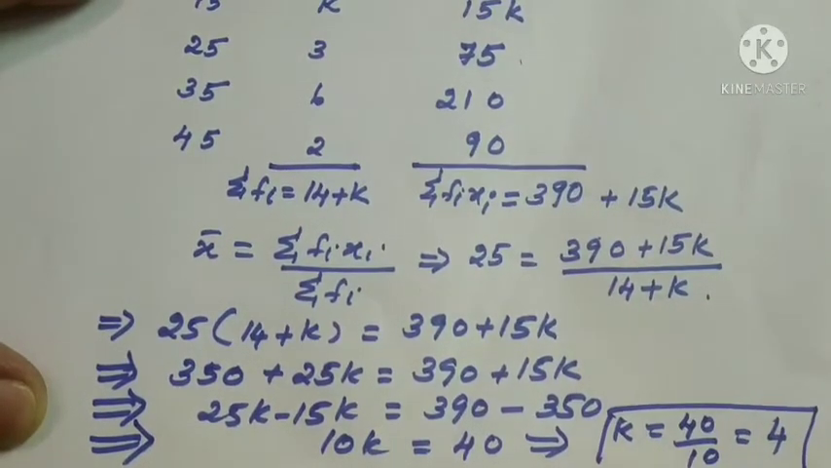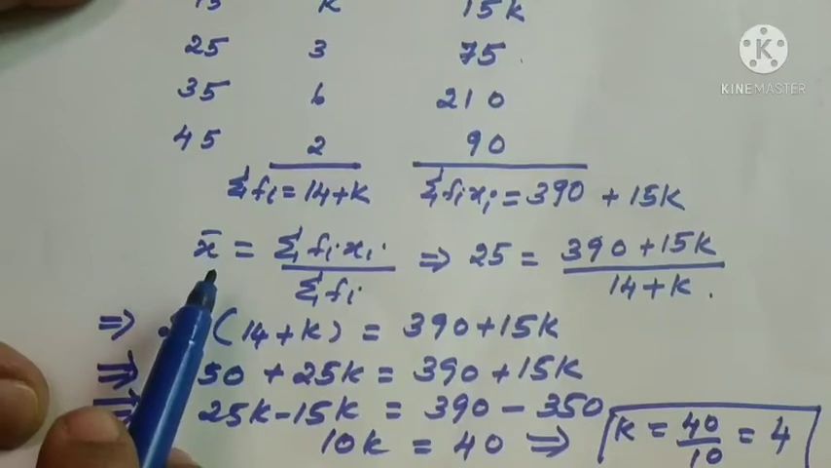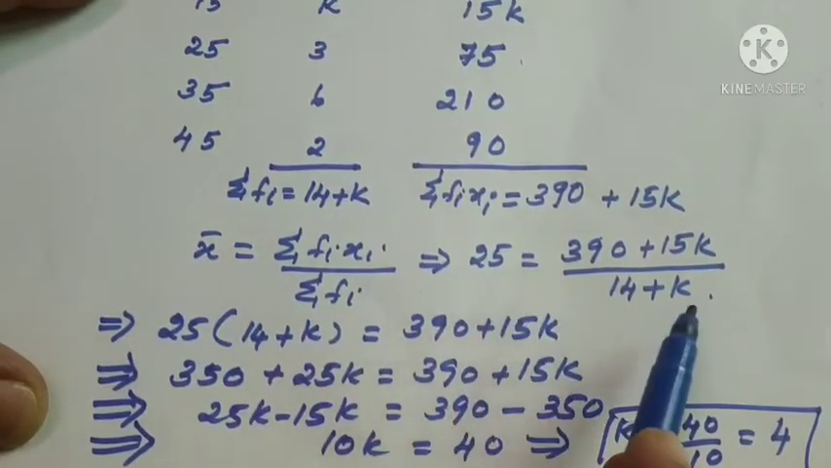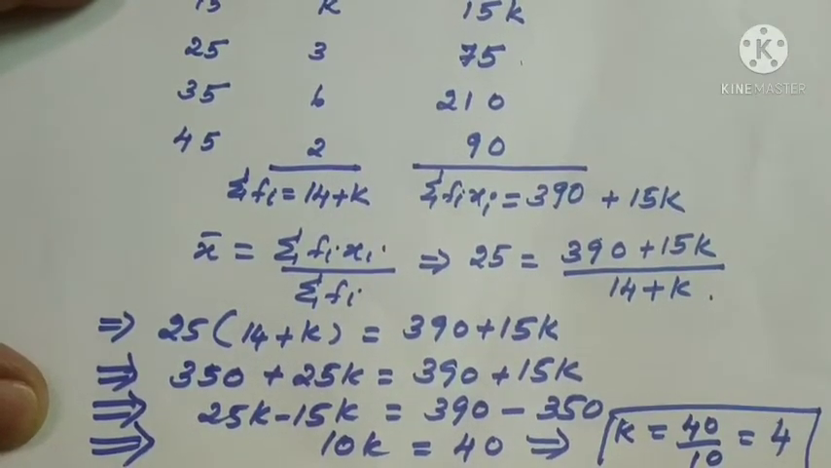So this time the change is that the mean value is given. So substitute, cross multiply, and solve for k. k equal to 4.